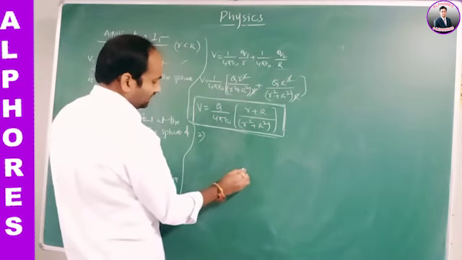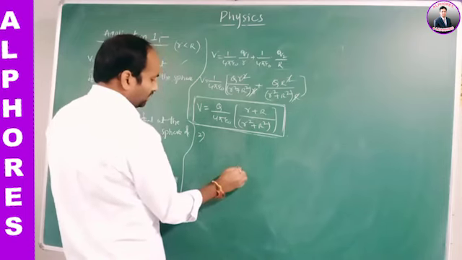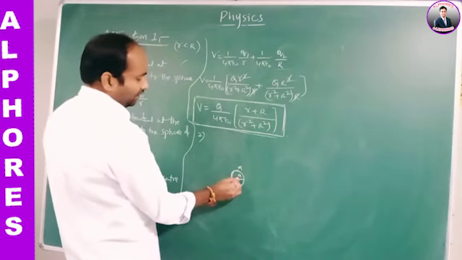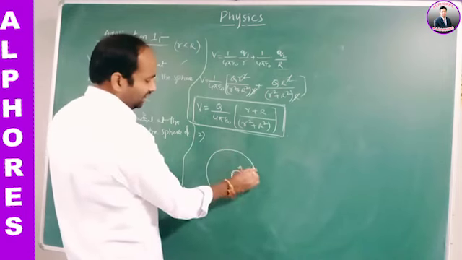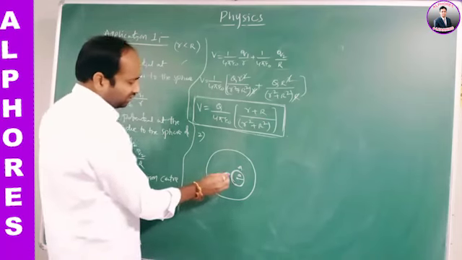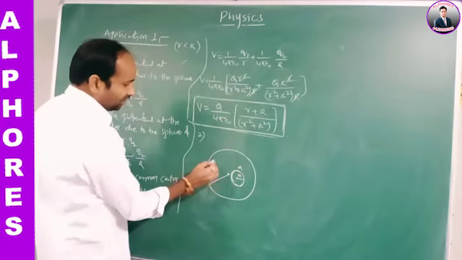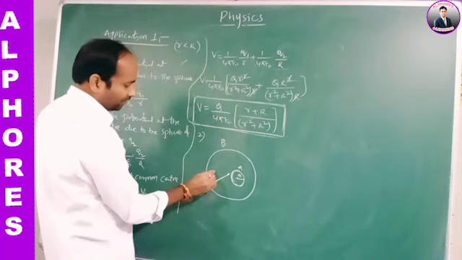of radius small a, and another sphere of radius small a is enclosed within a spherical shell of radius small b.